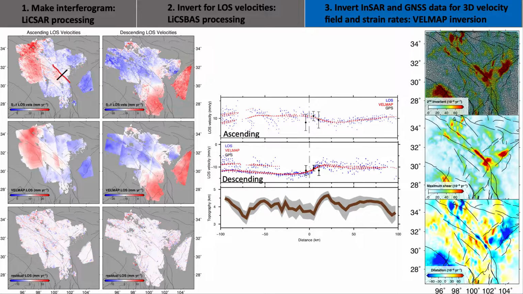From the strain rate field, we can see the strain accumulation along the major faults in the region. We note high strain concentrations along the faults, particularly along the creeping segment, although noting that VelMap will smooth out the strain.